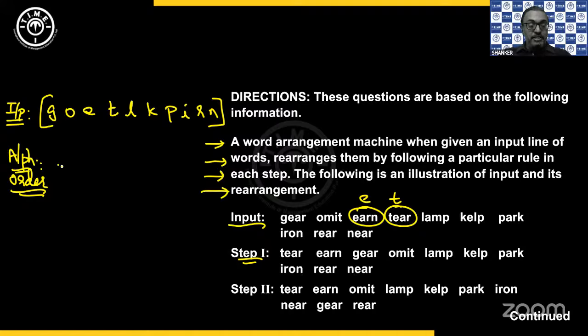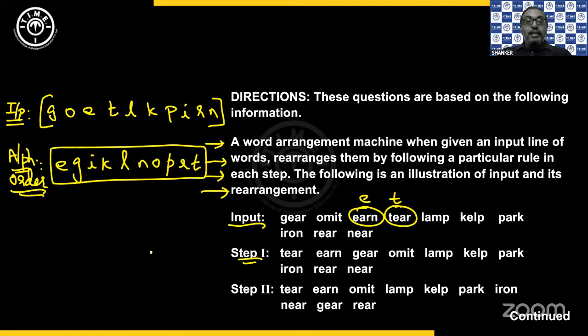Among these, the first we have is E. A, B, C, D is not there, E. F is not there, you have G. Then H is not there, you have I. Then J is not there, K, L. Then M is not there, N, O. P, R. S is not there, T. So we have 3, 3, 6, 3, 9, 10. Yes. So this is my alphabetical order.